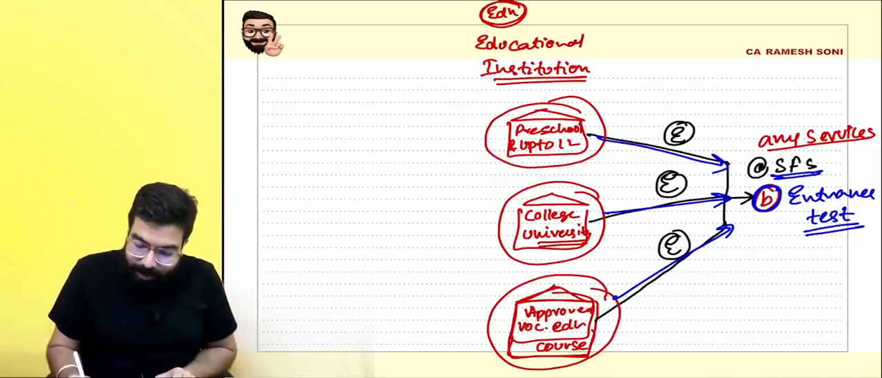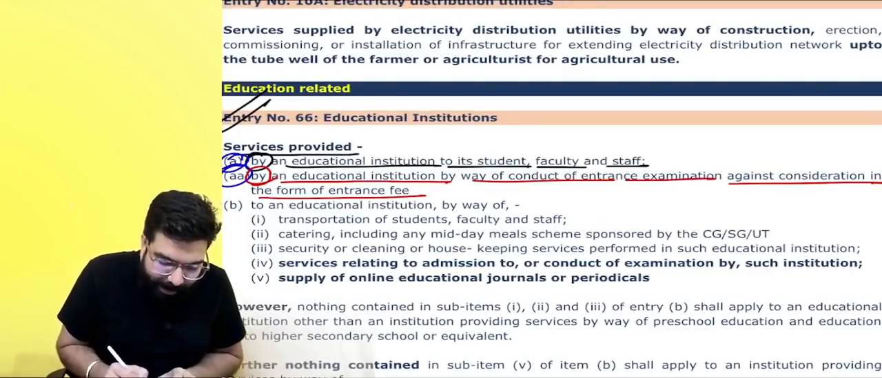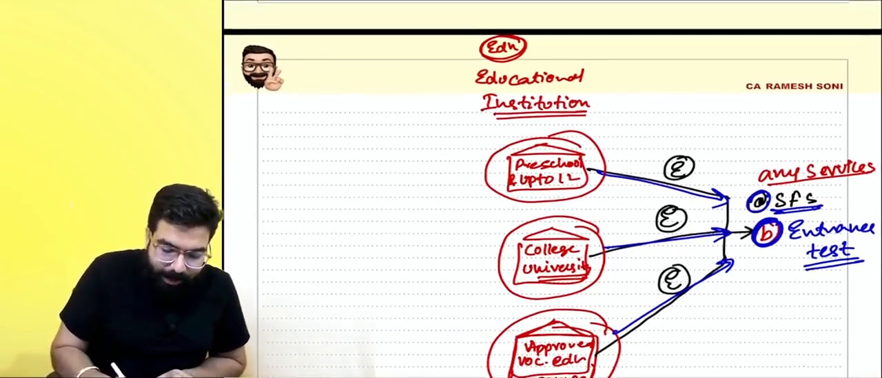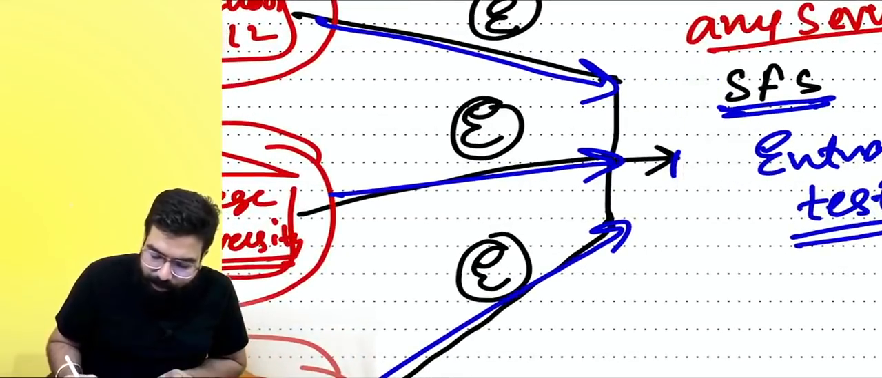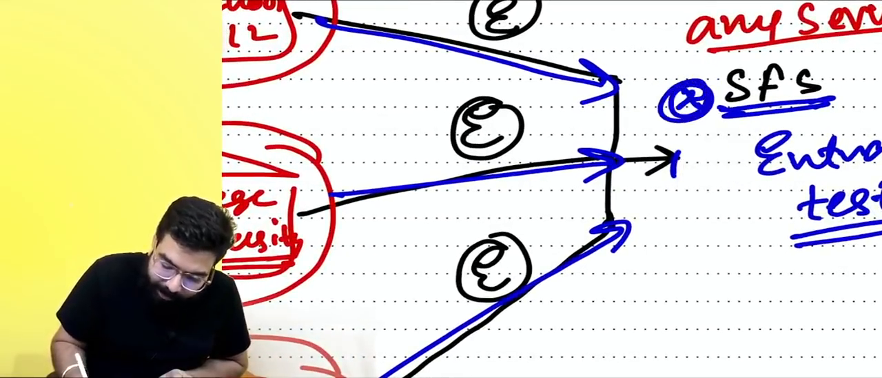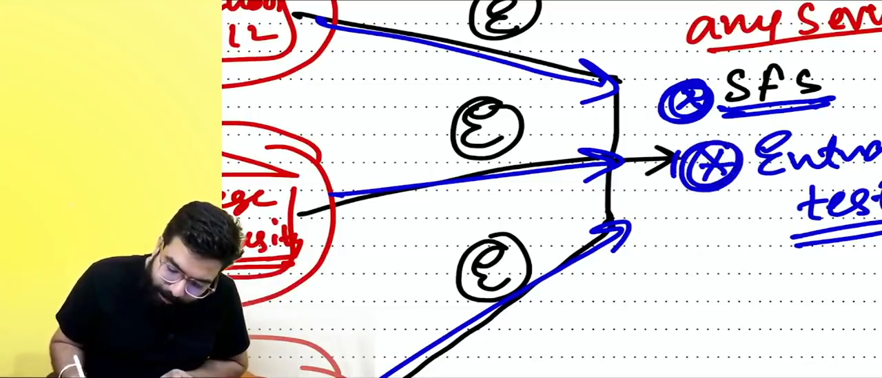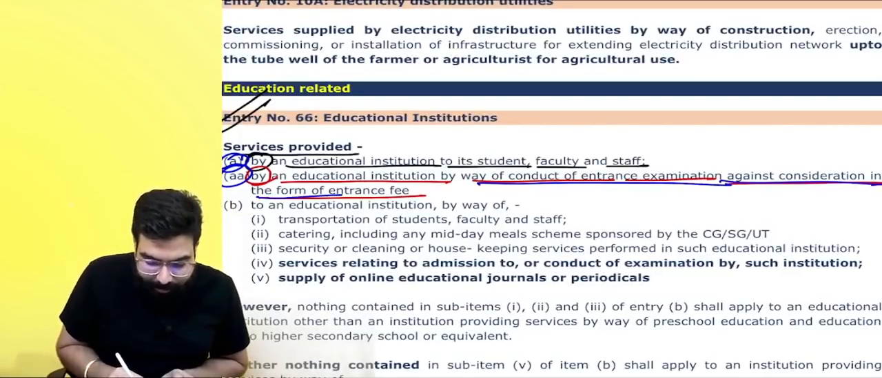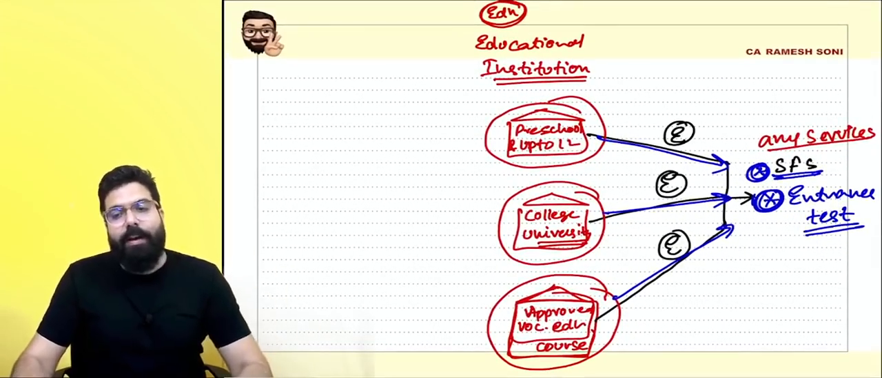Are my first and second points clear to all? Quickly give me a heads up. Are A and B, the two points I have told you, clear to all? That whenever an educational institution is providing services to its student, faculty, and staff, that is also exempt. An educational institution providing services by way of entrance examination against consideration in the form of entrance fees, there will be no GST. Is my point clear to all? Yes, sir, we are clear with this point.